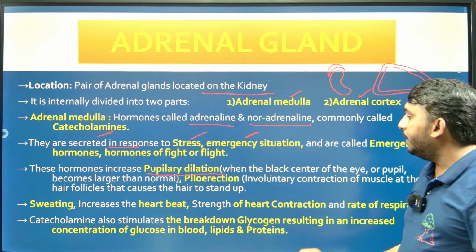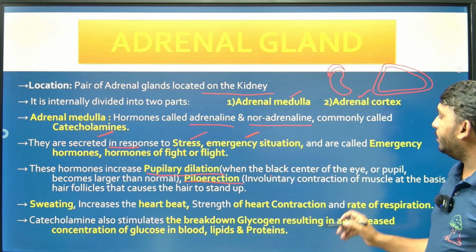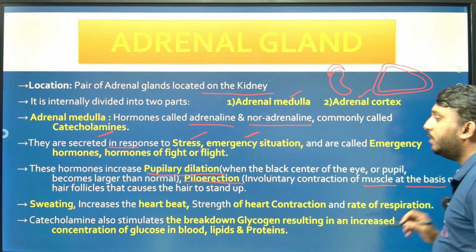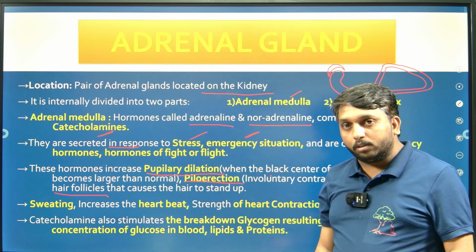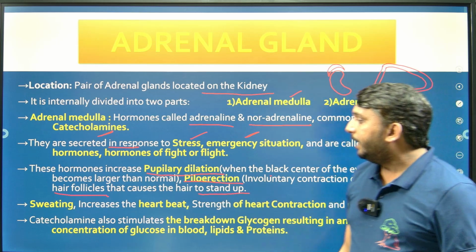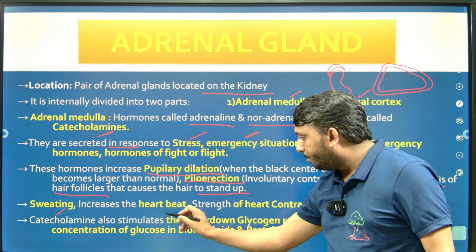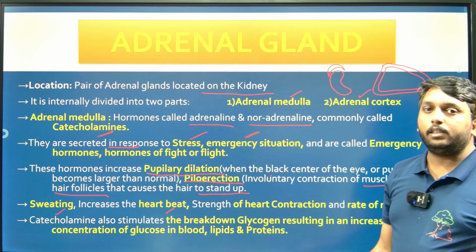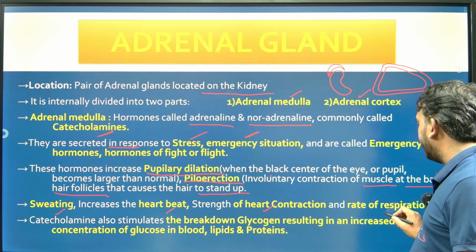It also increases piloerection, meaning involuntary contraction of the muscles at the base of the hair follicle, which causes hair to stand up. It also increases sweating, heartbeat, strength of heart contraction, and rate of respiration.